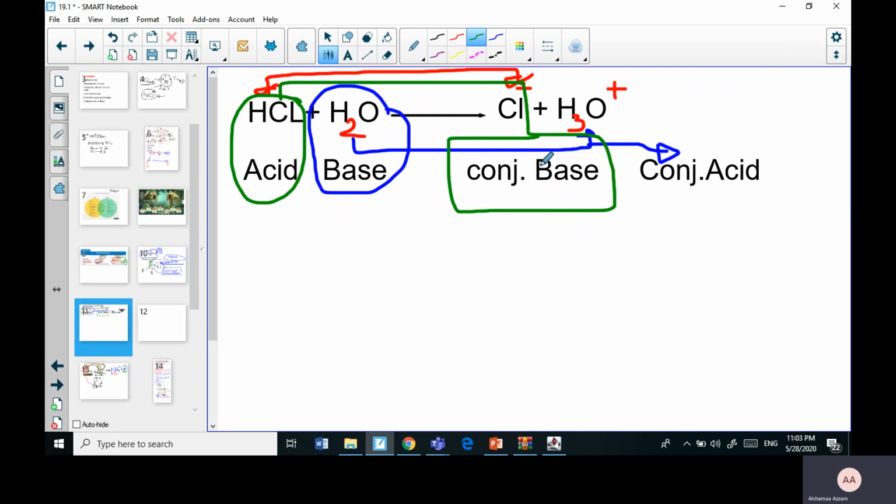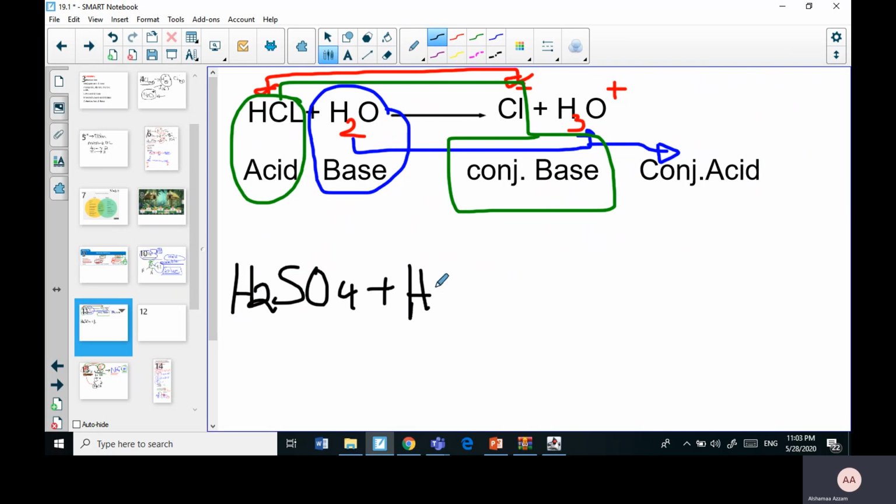Now let's take another example. The same thing with an acid and a base. If we have H2SO4, which is sulfuric acid, it is still an acid for both Arrhenius and Bronsted-Lowry because both of them have protons that are willing to be donated.